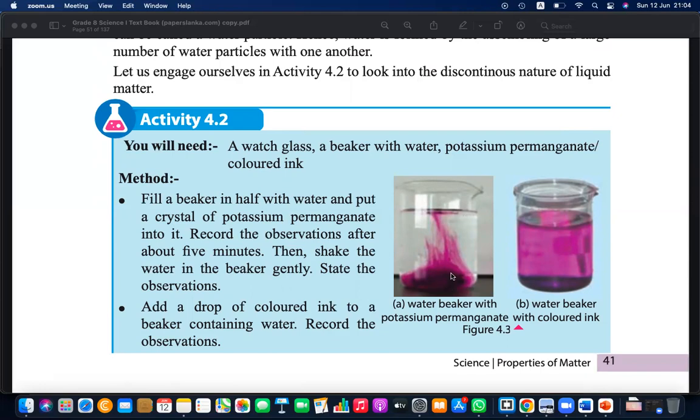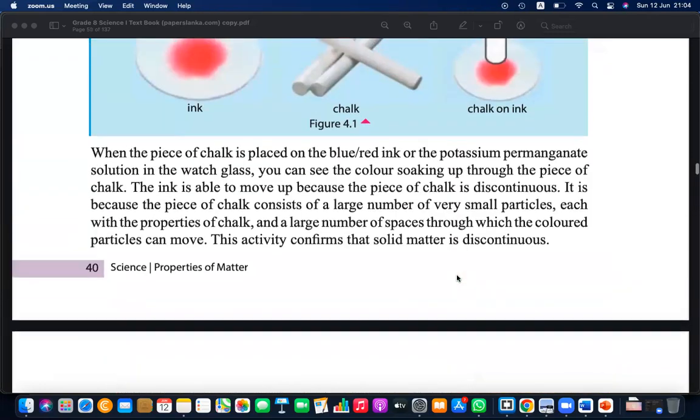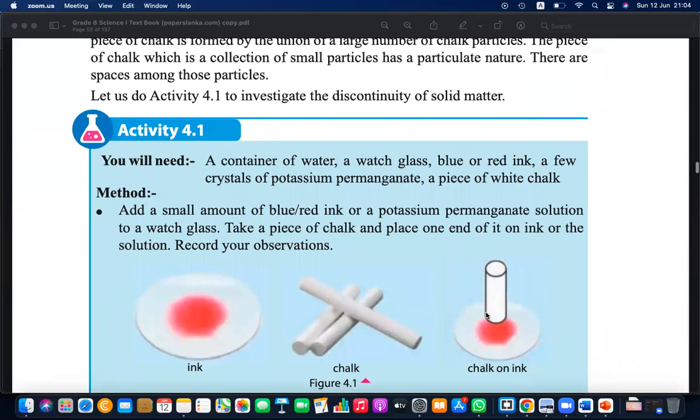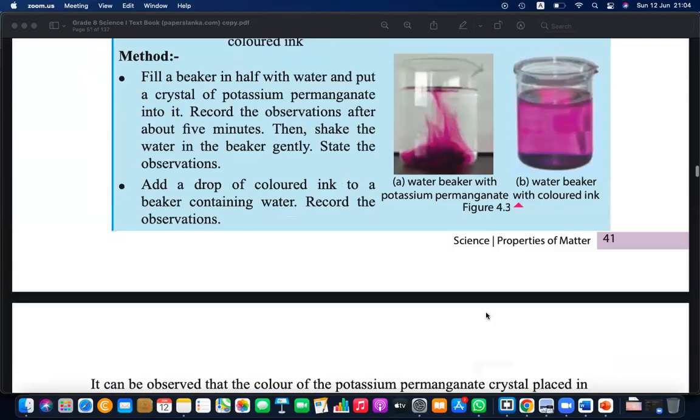Food coloring spreading. Okay. Then this one also you have to do the time lapse. Other than that, no homework. Just try to do that.